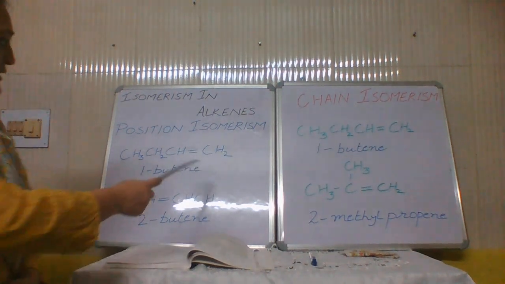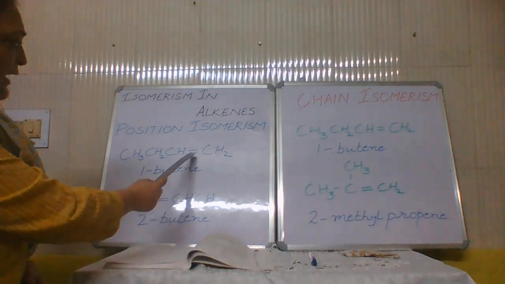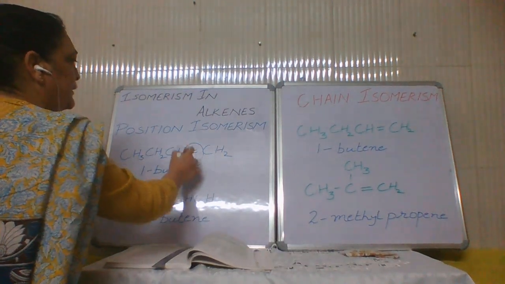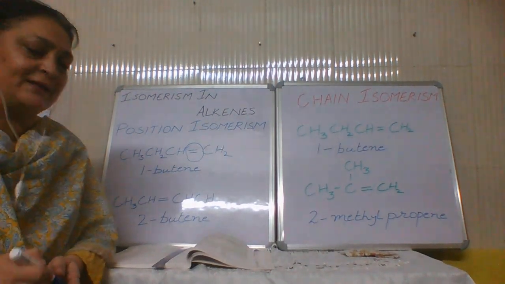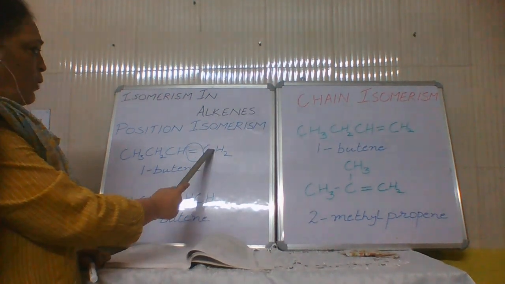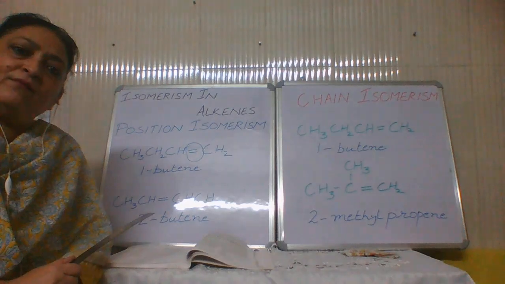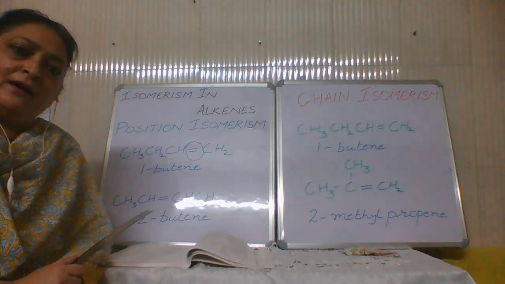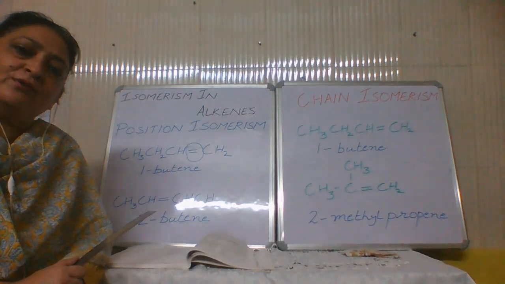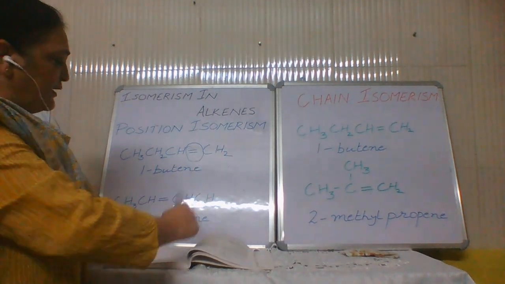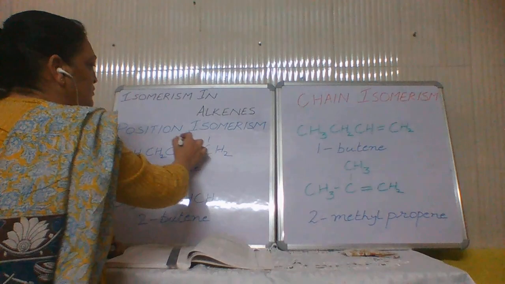So here, as you can see, this is butene and this double bond is present between carbon number 1 and carbon number 2. Now since the double bond is a functional group, we have to start numbering the chain in such a manner that our functional group gets a minimum number. That is the reason we started numbering it from here, 1, 2.